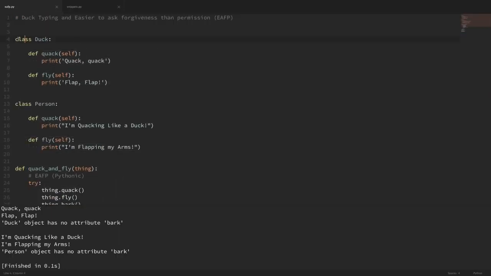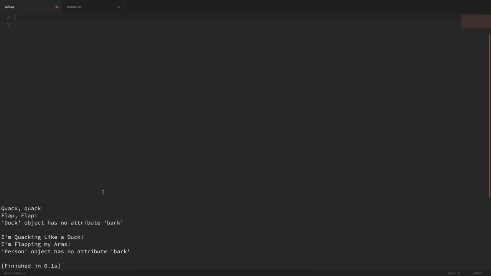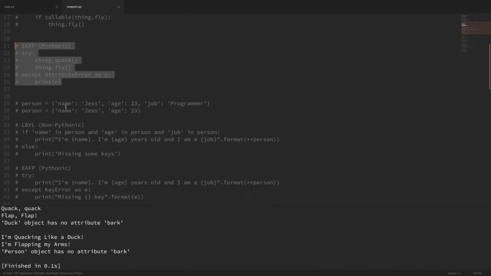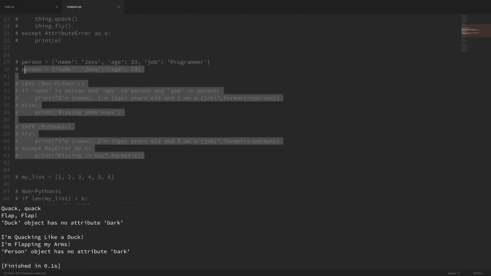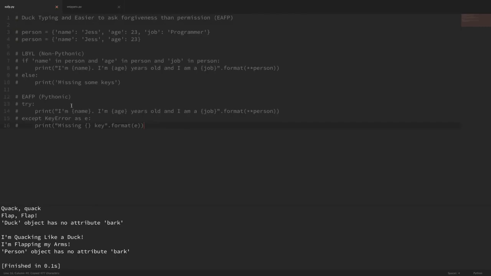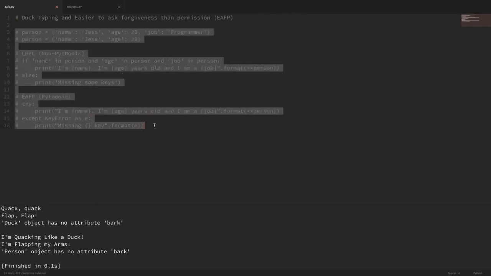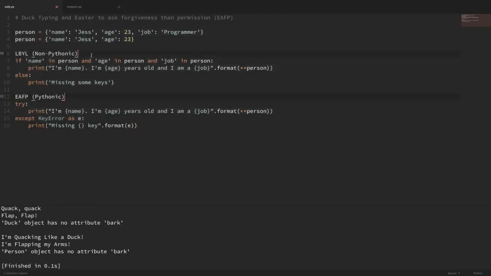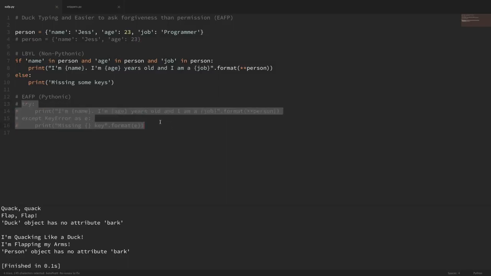So I'm just going to go ahead and delete all of this code here, and I'm going to hop over to our code snippets here, and I'm going to grab all of this code here and paste it in, and let me uncomment out this, and let me recomment these two lines here. So this is another small example where we have a dictionary, and I'm going to comment out this section here for now.